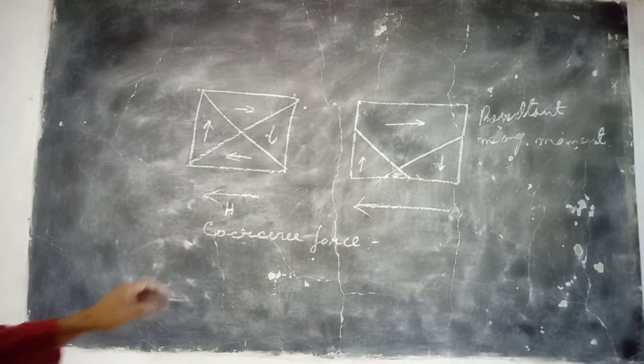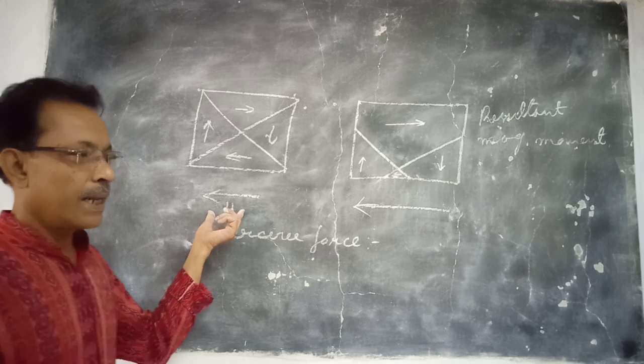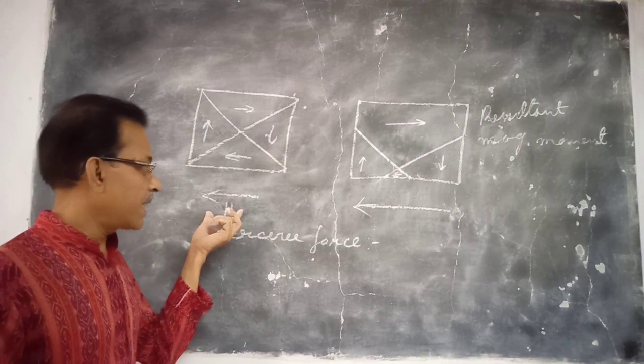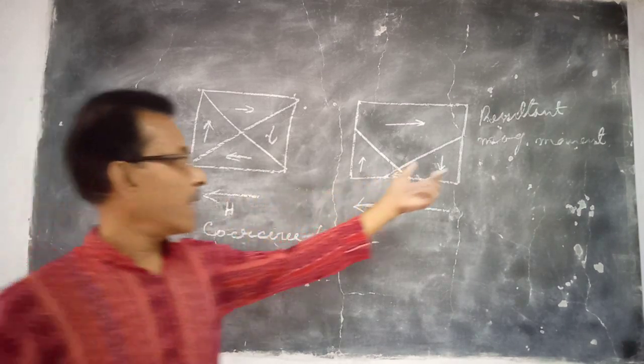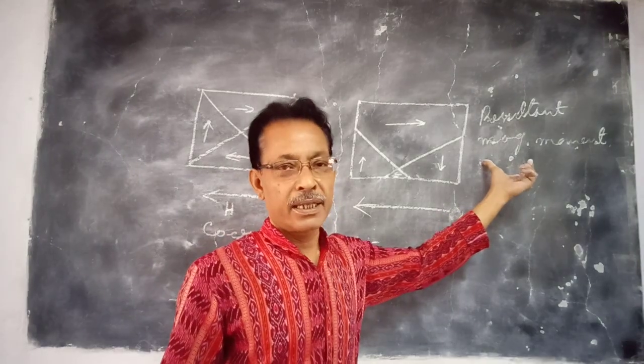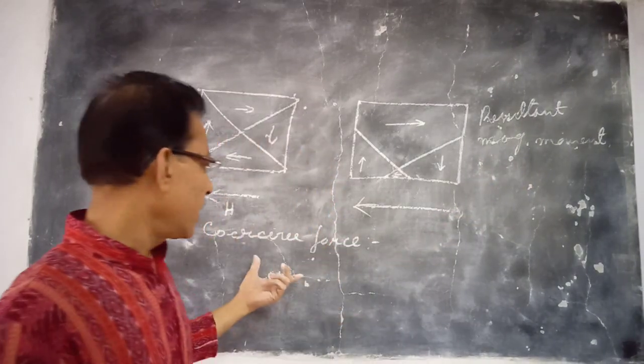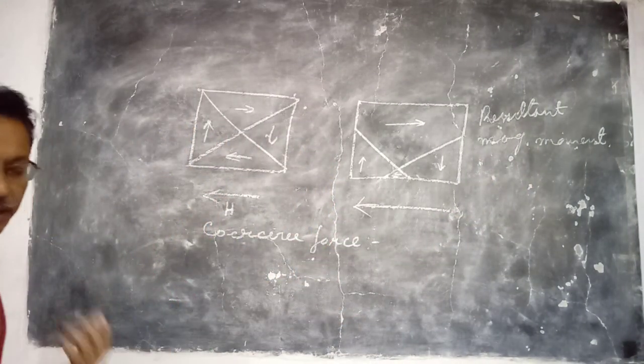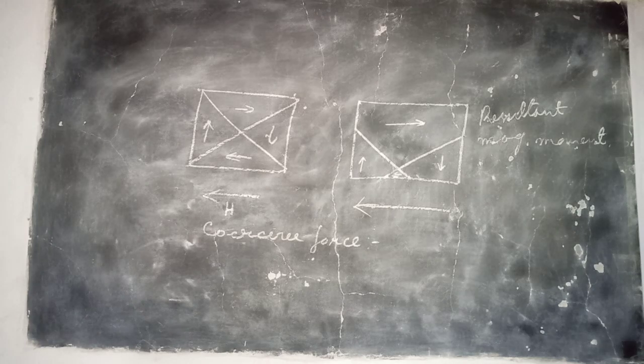That is the minimum value of the external magnetizing field in the opposite direction to make the remnant magnetization 0. That is called the coercive force or coercivity of the material.